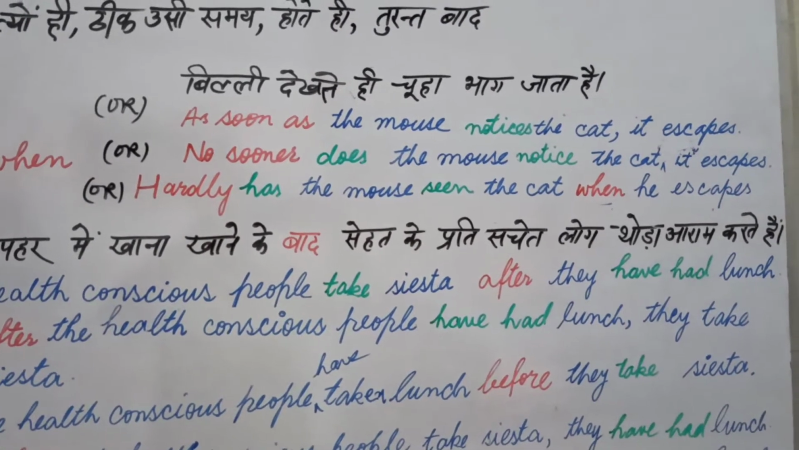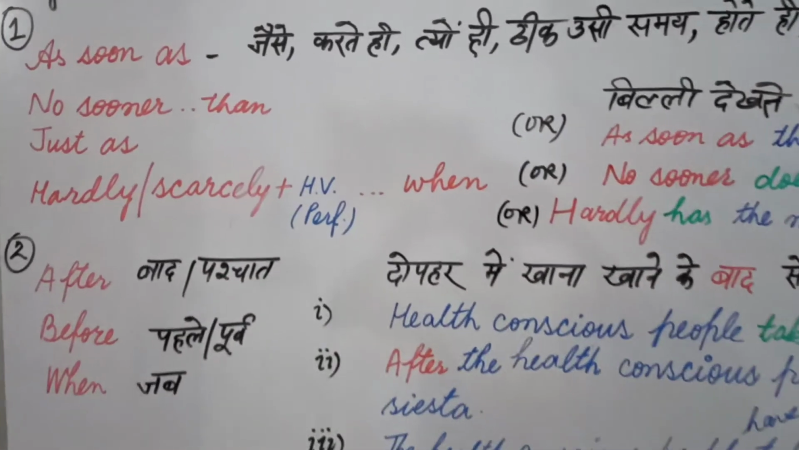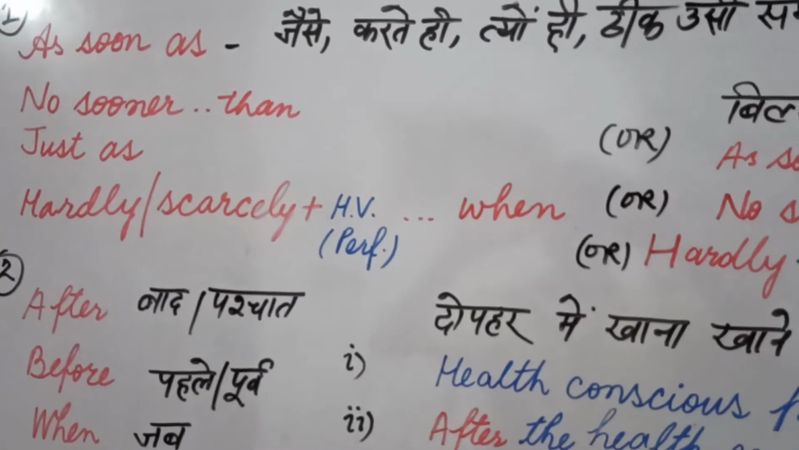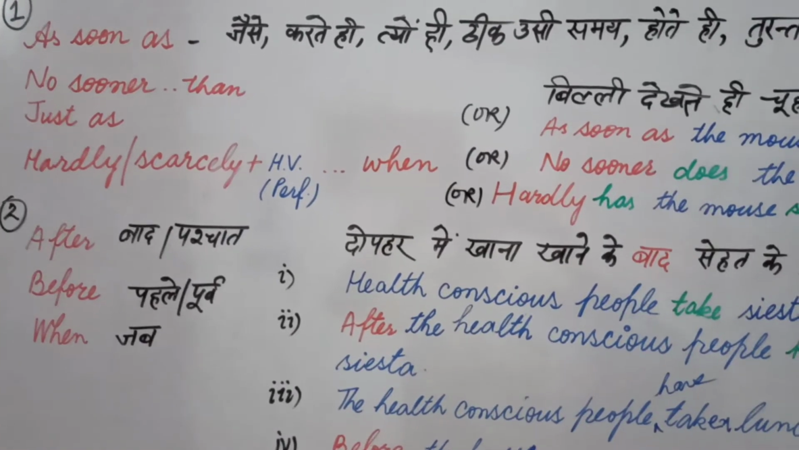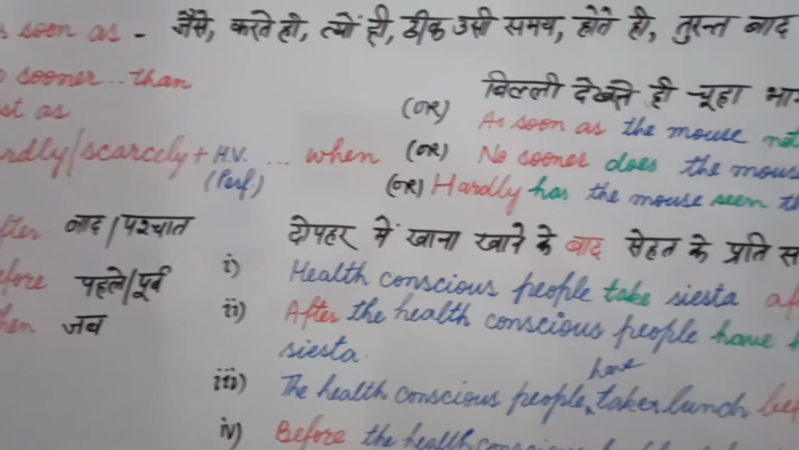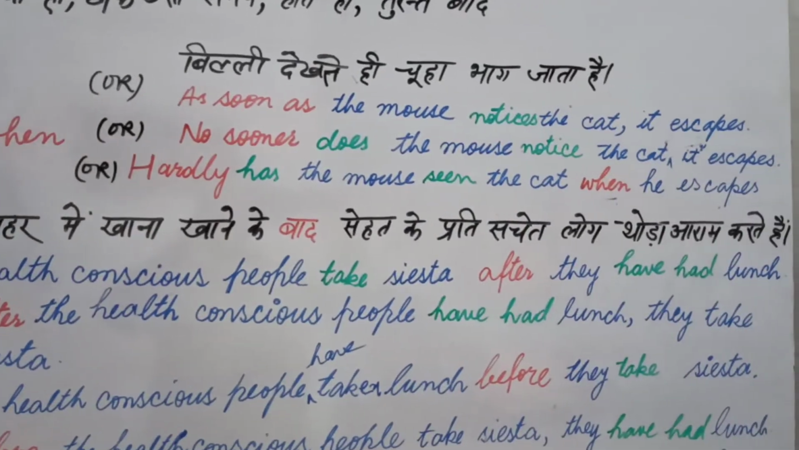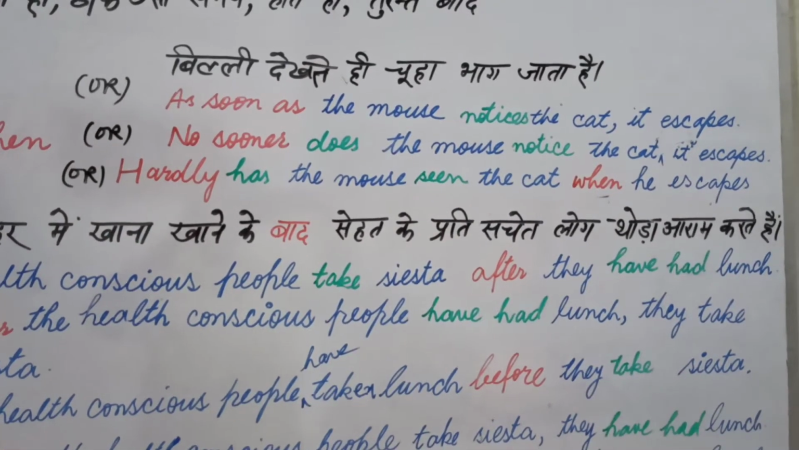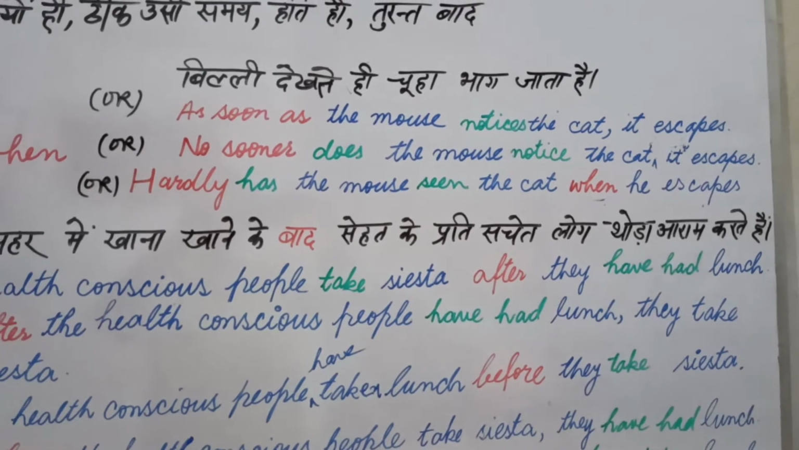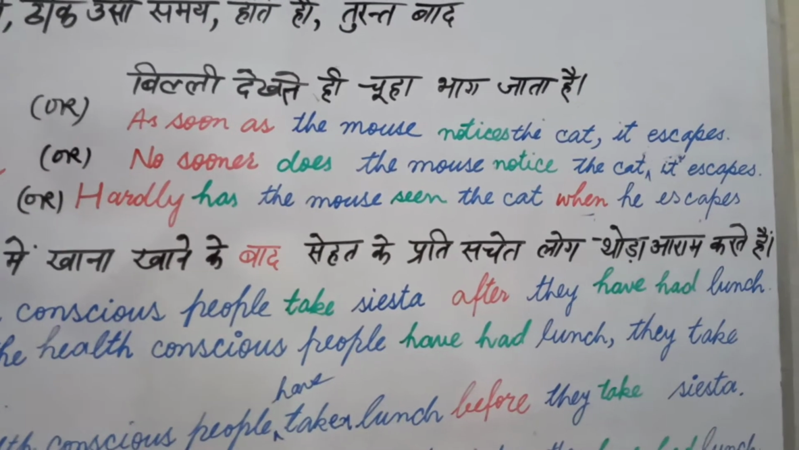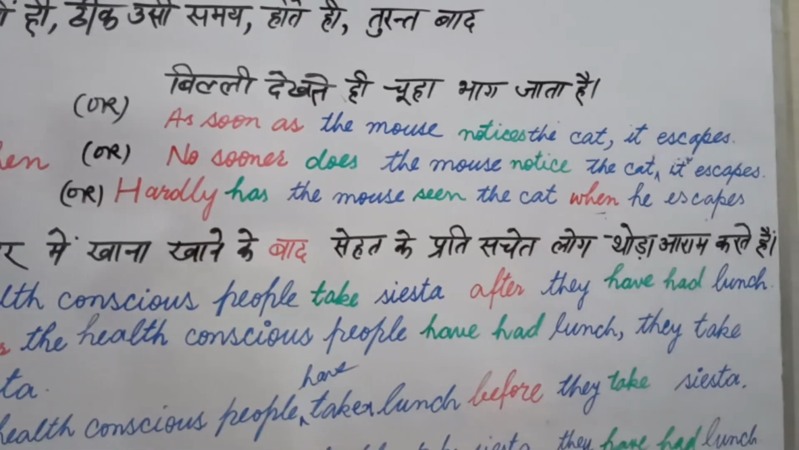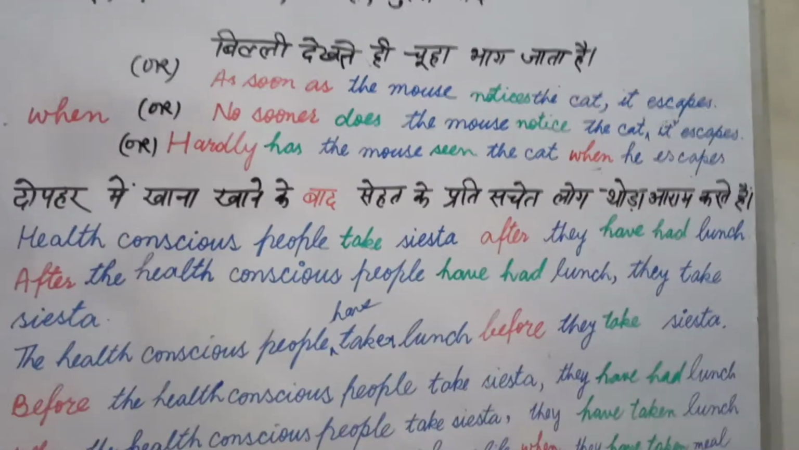Now the same sentence, but I am going to use no sooner. In this way you will have the ability to use the same sentence in Hindi into various types of English sentence, and the sense will remain the same. This is the main thing. No sooner does the mouse notice the cat, it escapes.